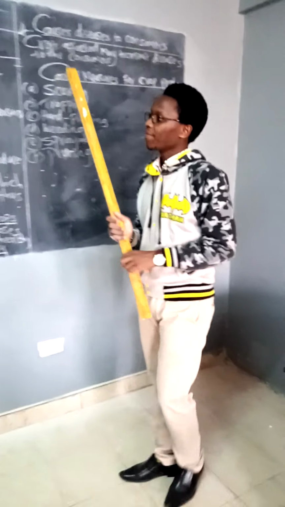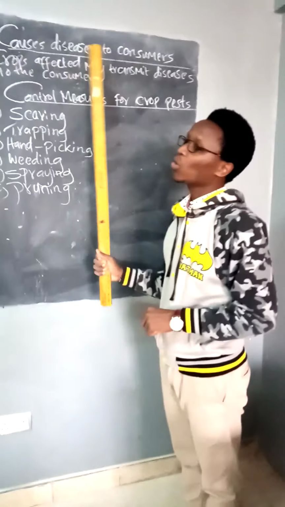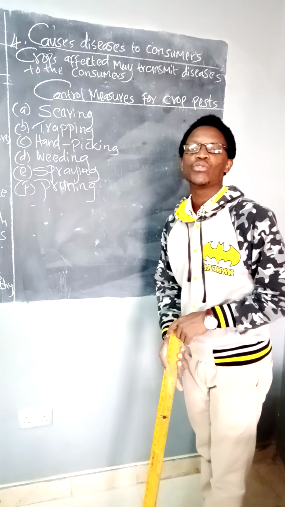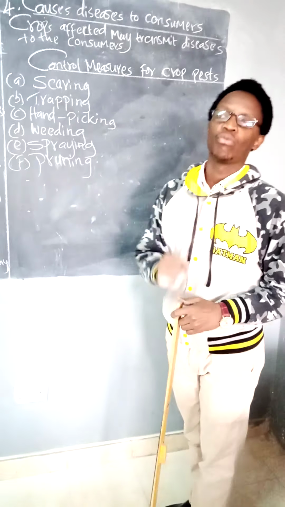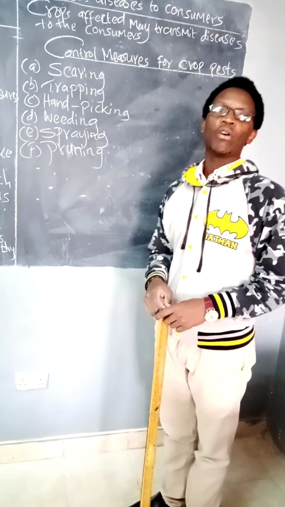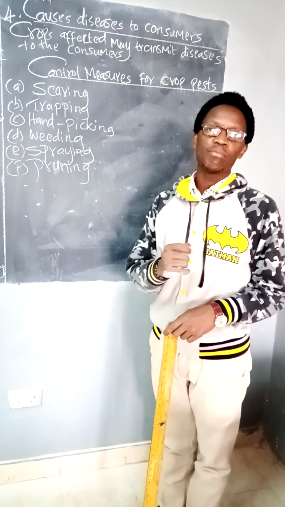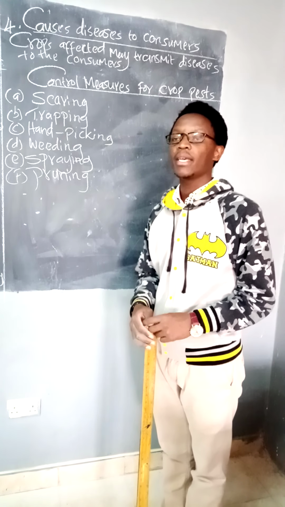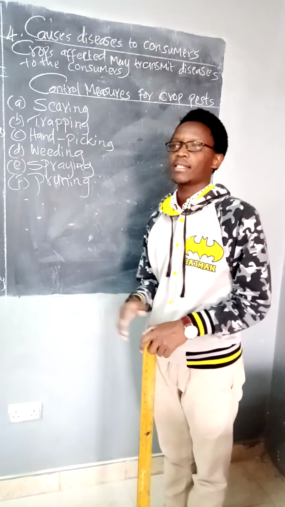The last effect is it causes diseases to consumers. Who are consumers? Consumers is me and you. You have gone to the shamba. You have come with, let's say, kales or sukuma wiki that have been affected by the pests.